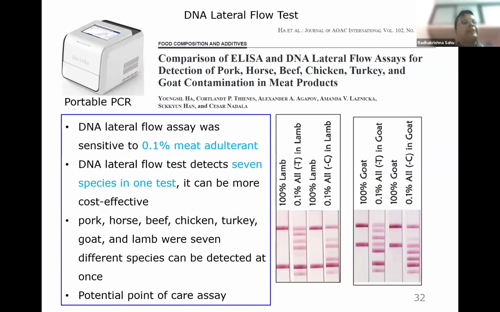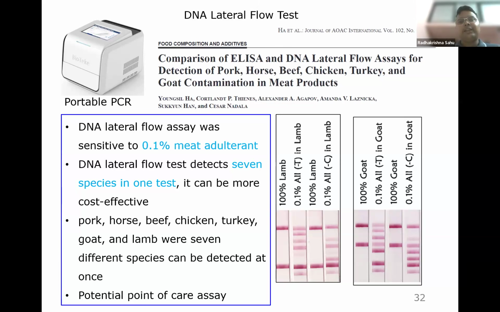Now, another advantage comes from developing portable PCR. With portable PCR, we do not require the classical gel documentation system and electrophoresis to analyze our PCR results. Using portable PCR, a lateral flow assay has been developed to detect the amplification using specific probes complementary to the amplified PCR products. Using this portable PCR and lateral flow assay, detection of pork, horse, beef, chicken, turkey, and goat contamination in meat products has been reported.